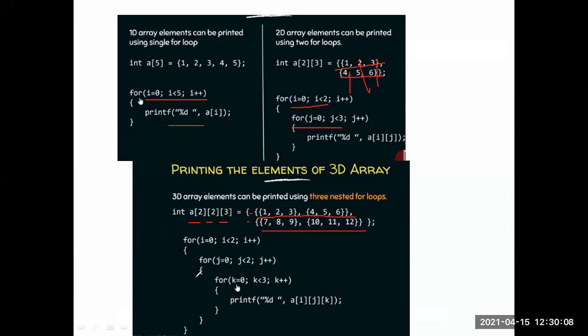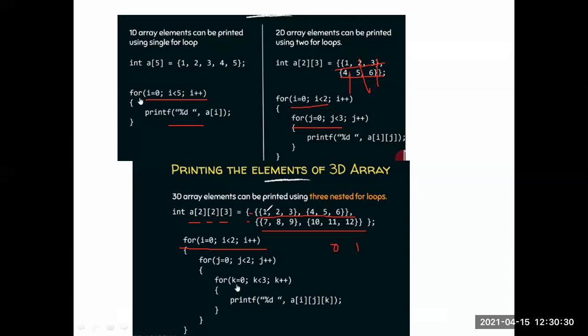Why are we taking three loops? This first loop is for the array index. Array index means here we are taking two arrays. One is 0, another one is 1, because a of 2 means 0, 1. So first we print a of 0 elements, then we print a of 1 elements. This part is a of 0, this part is a of 1.